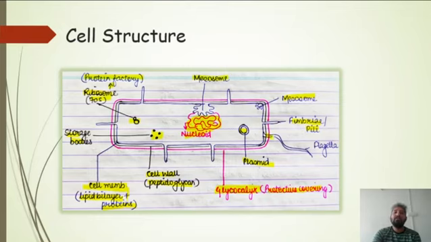In some of the bacteria, fimbriae, pili and flagella are not present everywhere. Fimbriae and pili may be present in some of the bacteria, or some bacteria may have flagella also. Flagella performs the function of locomotion.